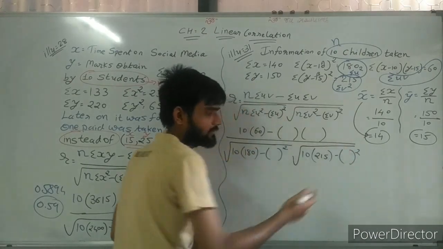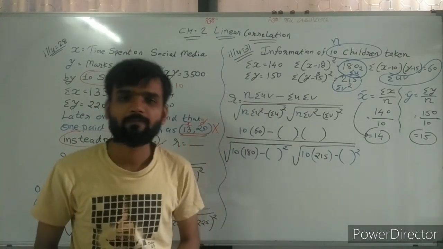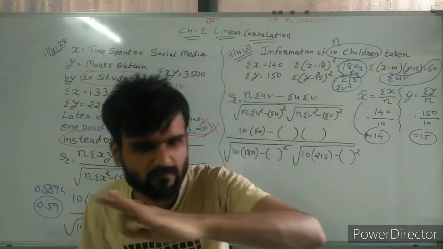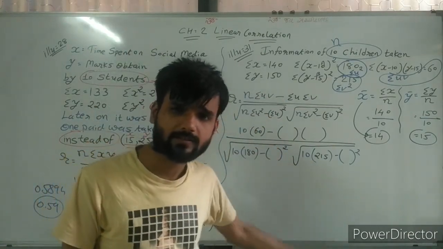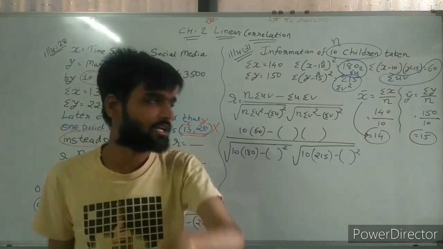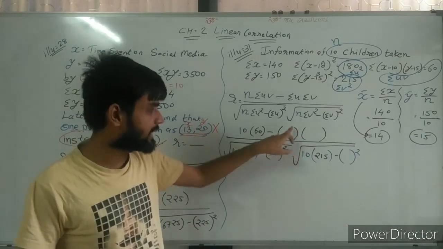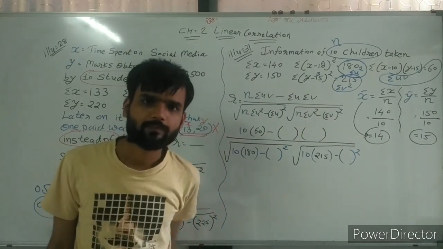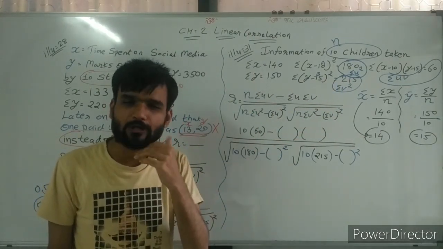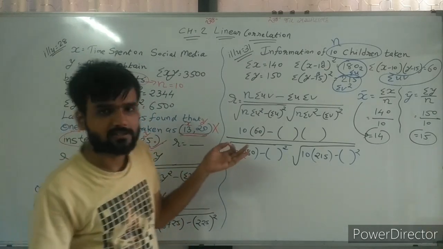Sir, we don't know sigma v, so how can we find the whole square? This is the twist in this question. If we find sigma u and sigma v, then we can put those values here. That is a very important thing in this question.